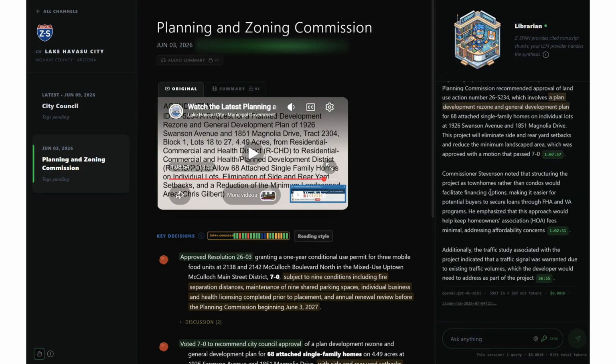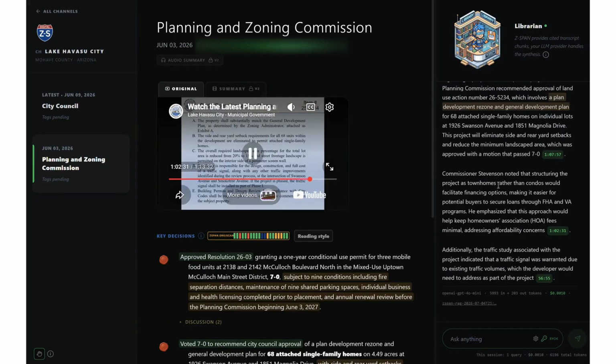Noted that structuring of the project as townhomes rather than condos would facilitate financing options, making it easier for potential buyers. Shall be installed as part of phase 1.